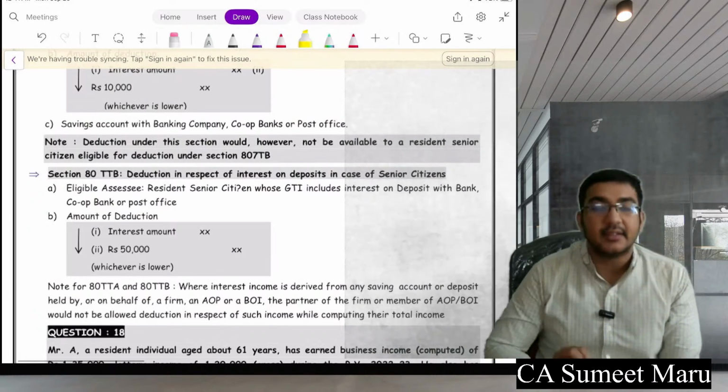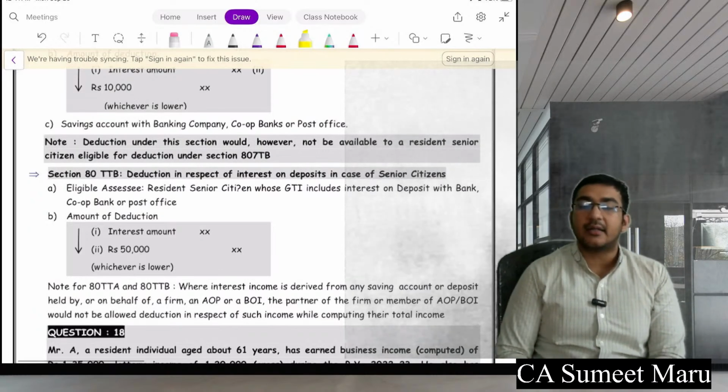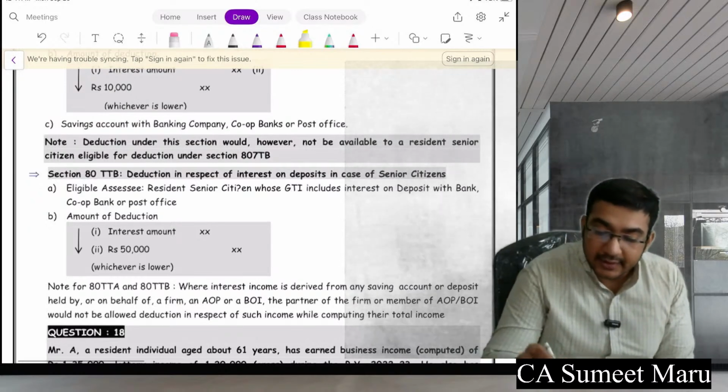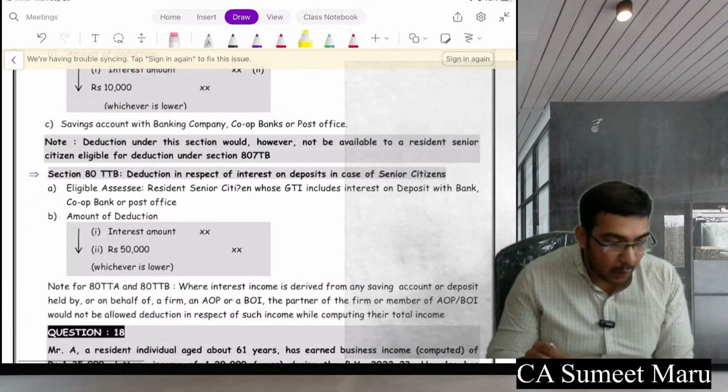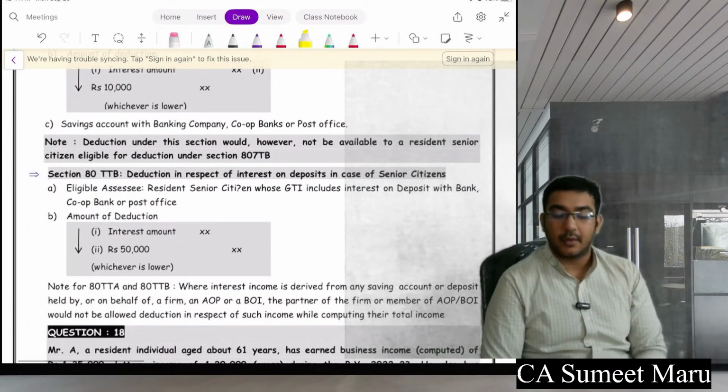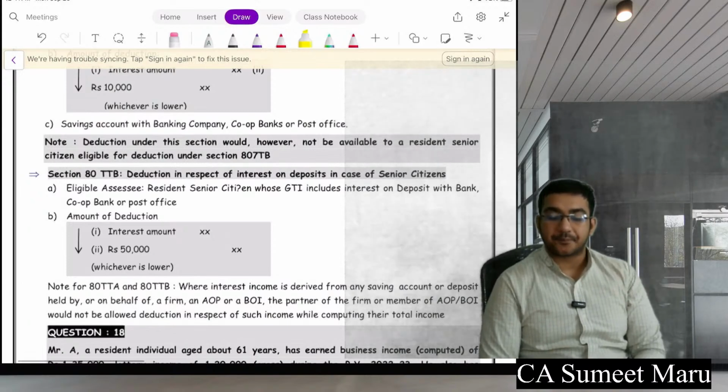In every other case, the TDS needs to be done at the earlier of payment or credit. Okay, so these 5 cases become a highlight for you. Why? Because this can be a very good MCQ question for you. So please remember them nicely.